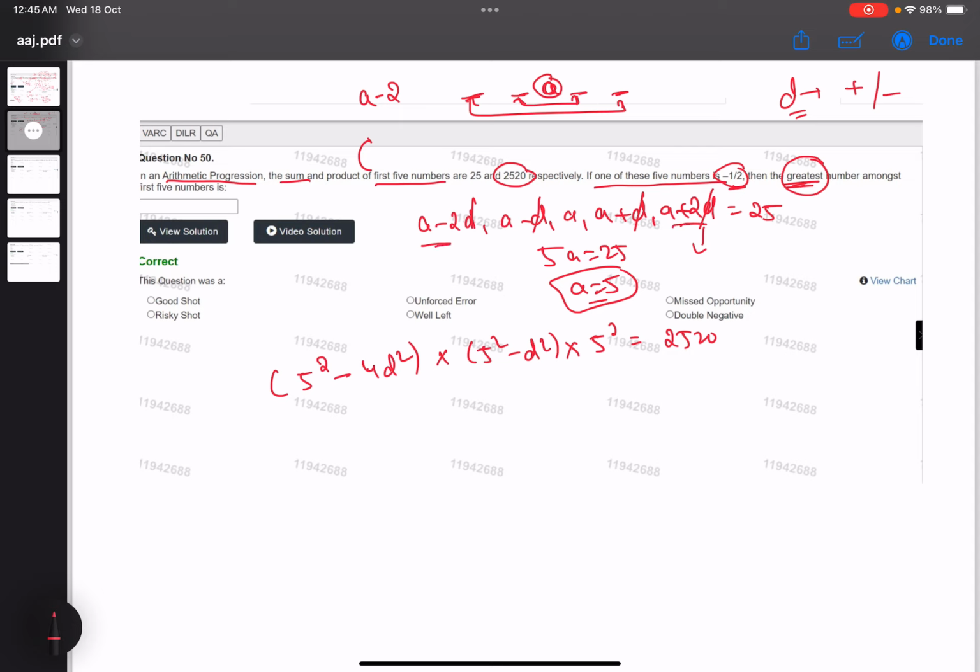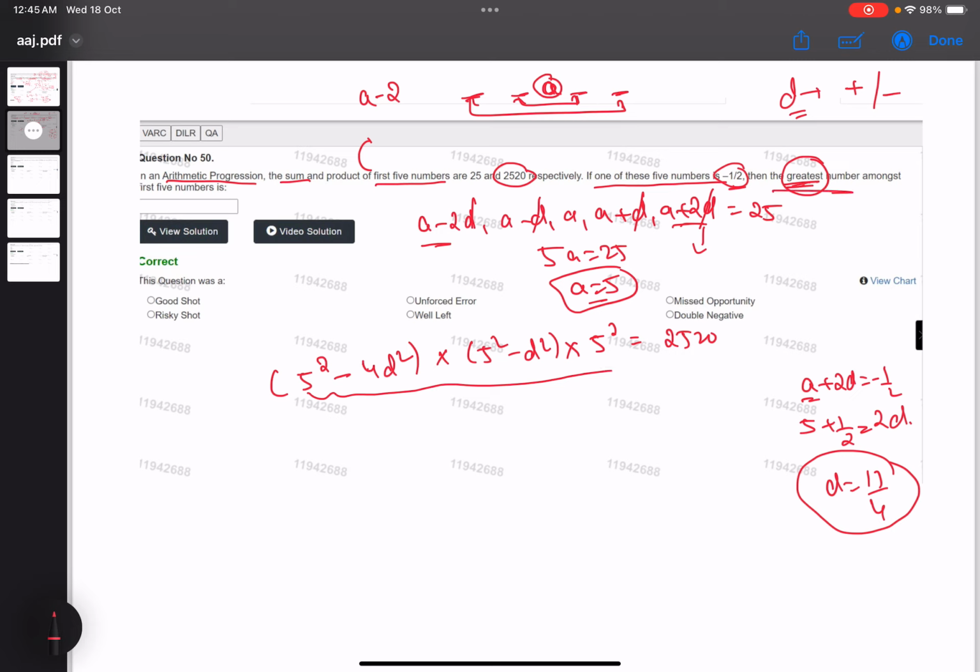So suppose that I have taken A plus 2D equal to -1/2. A we know is 5. 5 plus 1/2 equal to 2D. D equals 11/2 into 2, 11/4. As soon as you plug it in, you can spot the greatest number. In that case this has turned out to be the smallest, so this will be the greatest. So there it will be A minus 2D. A is 5, 2D will be 11/4.